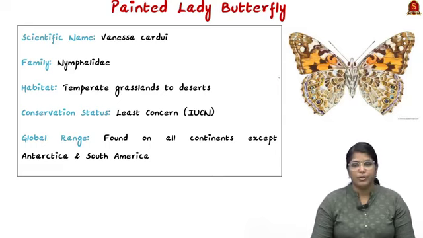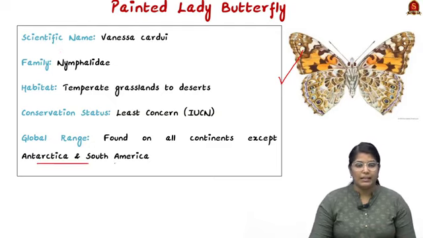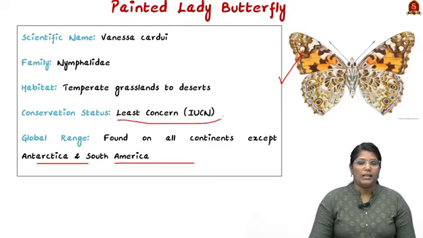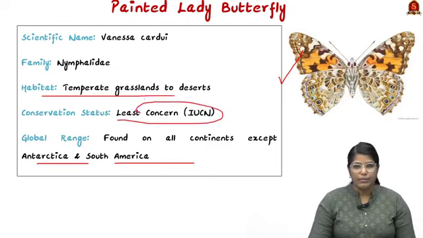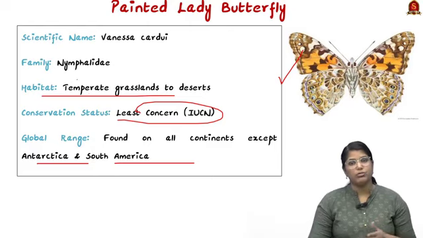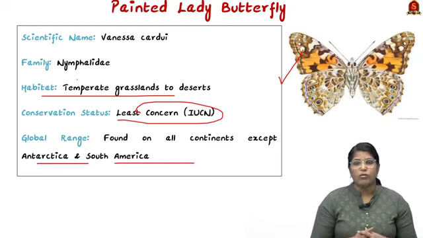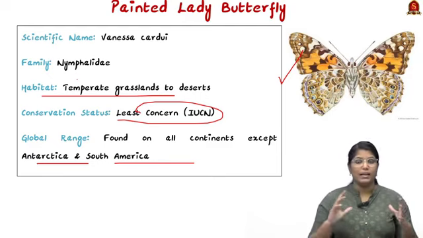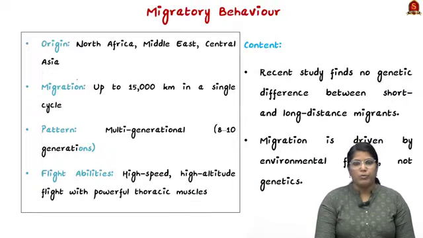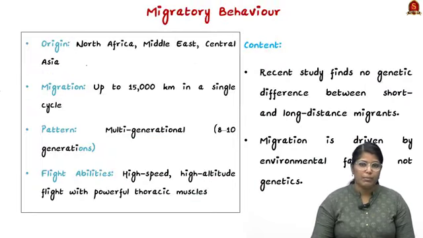So this is how the particular butterfly looks, and it is a very unique species because it travels around the world. The only places you cannot see this species are Antarctica and South America, and it is Least Concern in the IUCN Red List. When you talk about its habitat, it belongs to temperate grasslands to deserts, and they are well renowned for their migratory pattern. They migrate all around the world. Now moving on, we shall see about the migratory behavior.